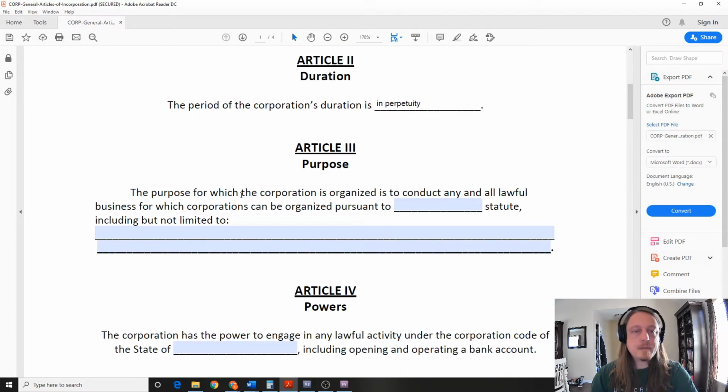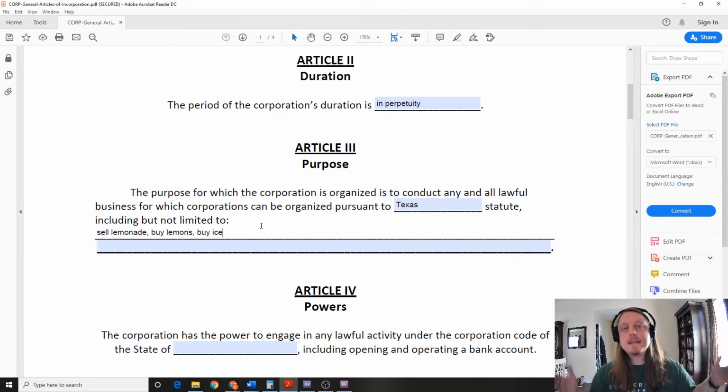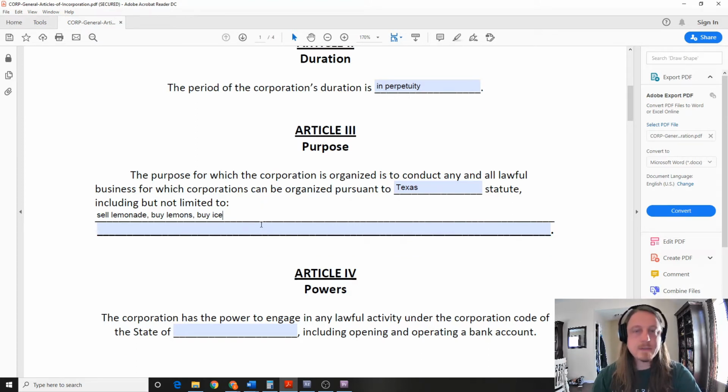What's the purpose? Well, the purpose for which the corporation is organized is to conduct any and all lawful business for which corporations can be organized pursuant to, what does this mean? Blank statute? Well, this would be Texas, because that's where we're incorporating. If you want to incorporate in a different state, then you would put that state here, including but not limited to. And this is where you would put what you are doing. So let's say I sell lemonade. So sell lemonade, buy lemons, buy ice. I mean, whatever it is that you're basically doing to do your business, okay? And you can keep it more vague or you can be more specific here.